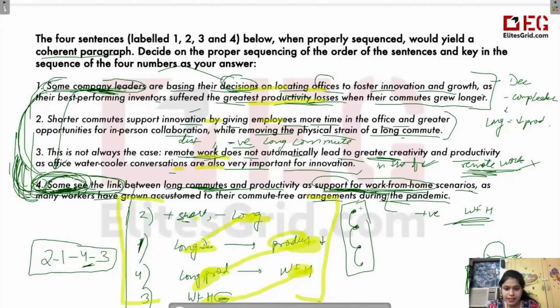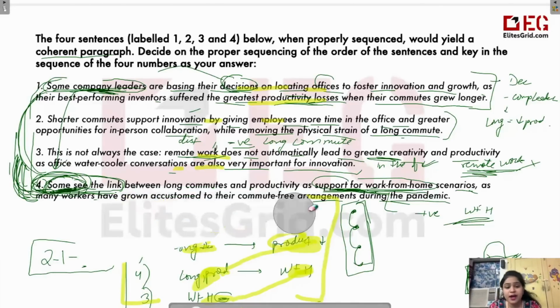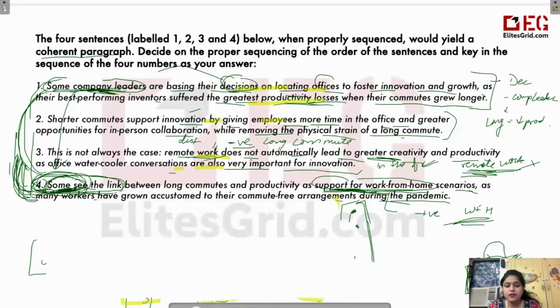So I think we have understood this passage well, and we can revise the rules again, because these rules will again be very helpful. Let's remember, we will talk about a general thing first, and then specific thing, problem before, then solution. And we mention about a thing before, and then we talk about its details or its applications, and remember the pronouns and the conjunctions. These will be really helpful.